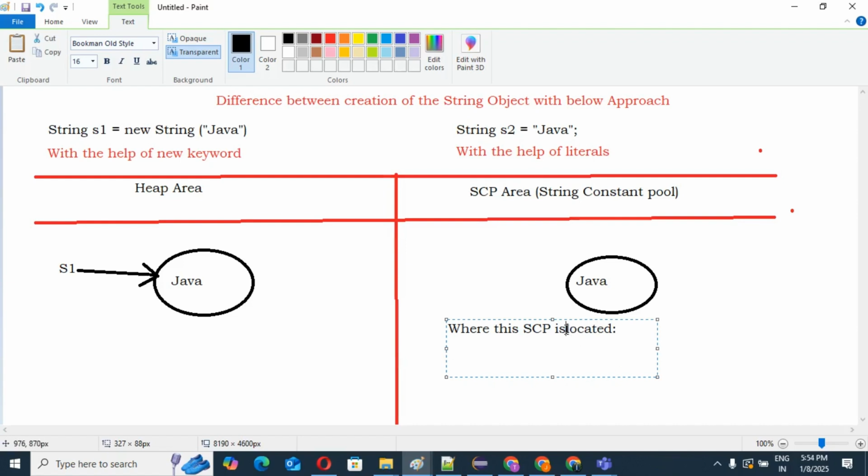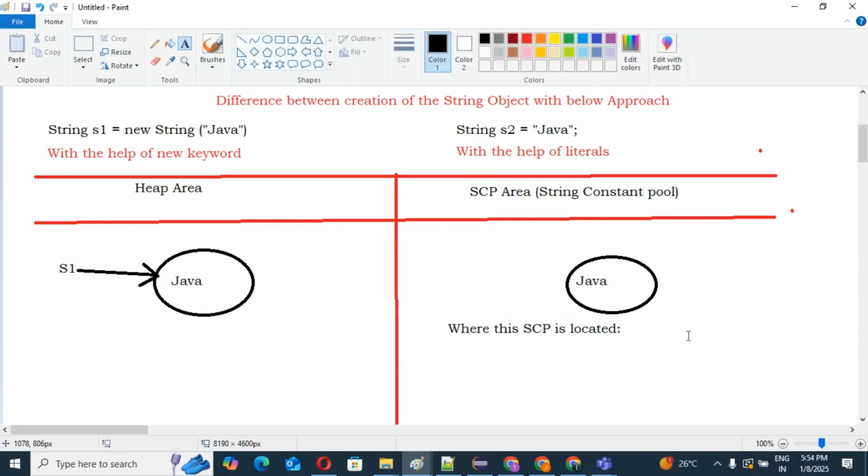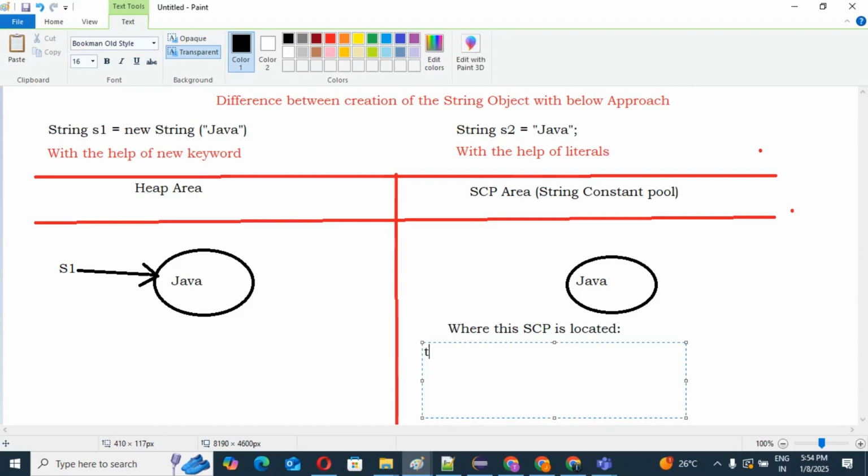Yes or no? I had this question earlier when I was learning. So till the 1.6 version of Java, this was the situation.